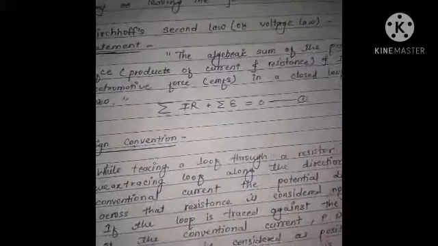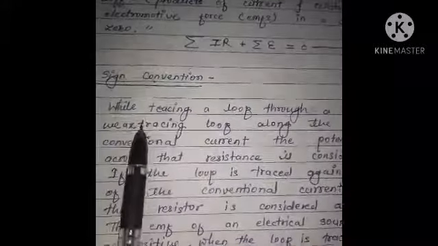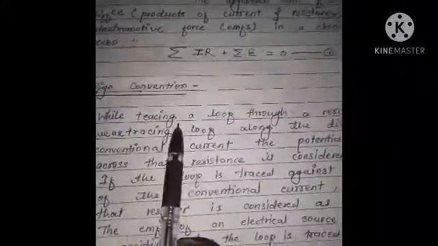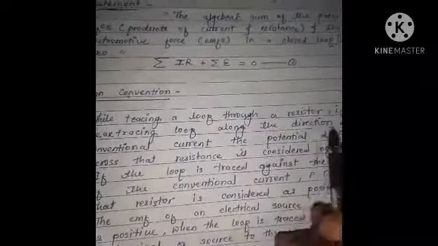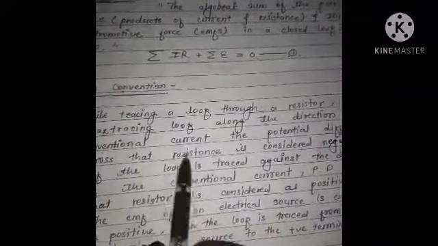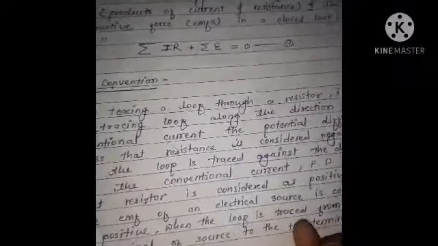Equation 1, suppose. For the sign conventions, first convention: while tracing a loop through a resistor, if we are tracing the loop along the direction of conventional current, the potential difference across the resistance is considered negative. What is meant by this?